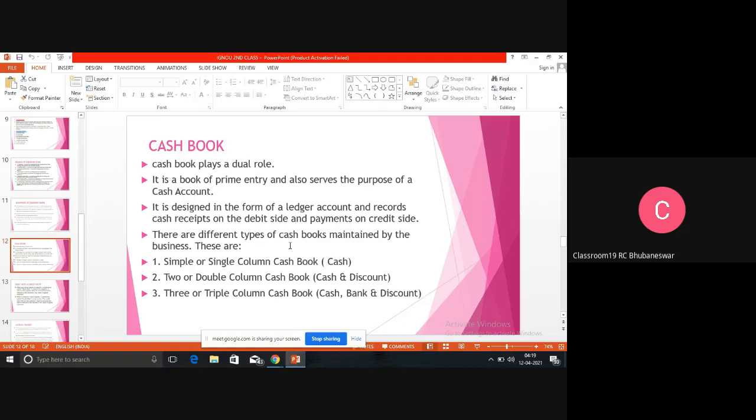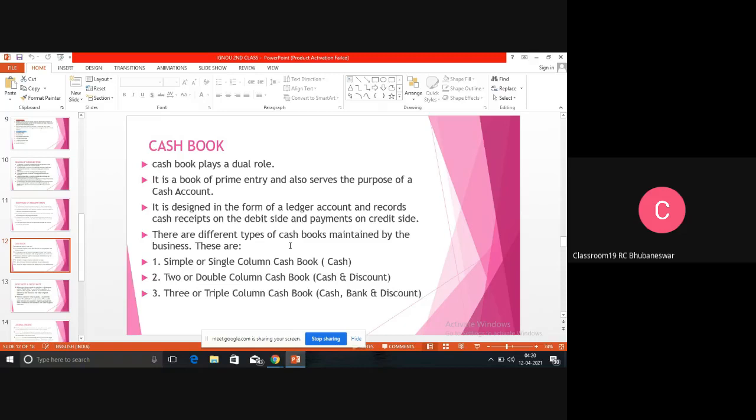In the debit side, there is one column for the amount of cash and a second column known as discount paid. And in the credit side, there is a cash column and another column known as discount received.